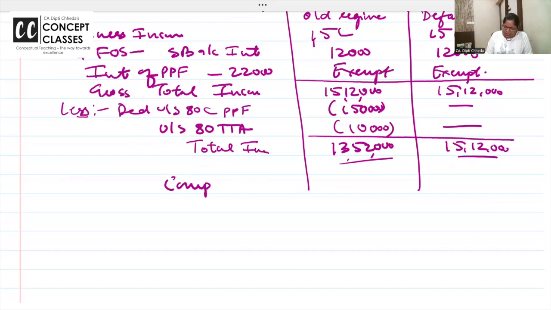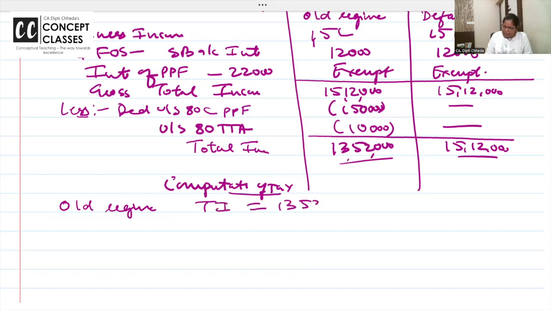Now let us do the computation of tax. First we'll do the old regime. How much is total income? 13,52,000.